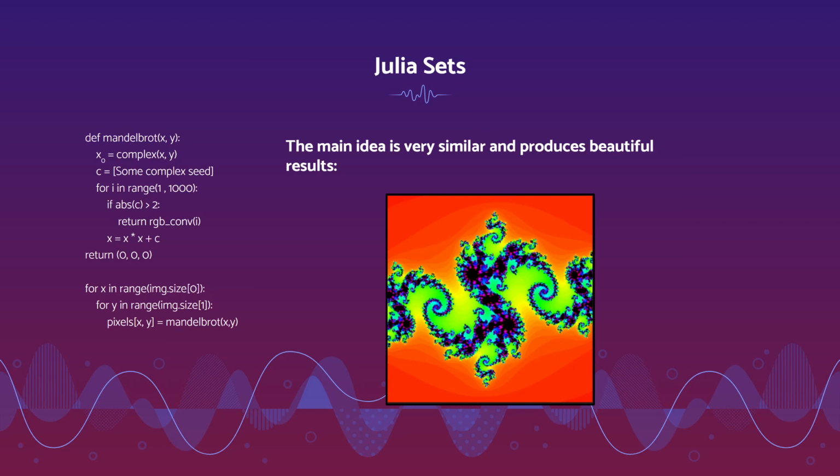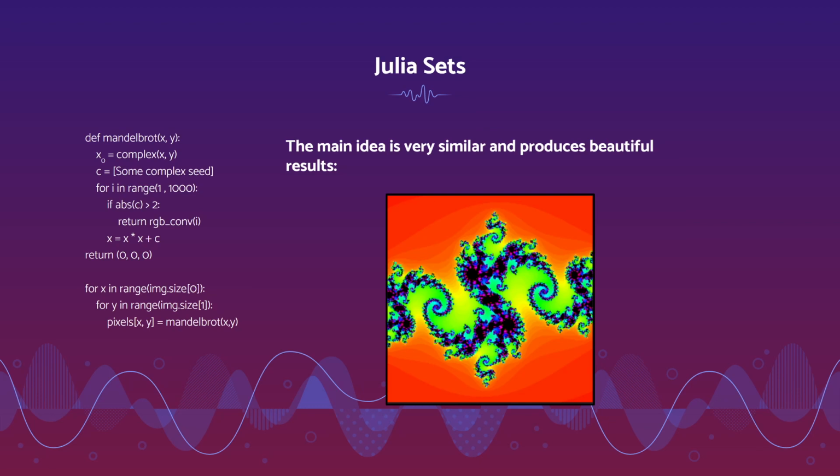It's pretty much the same idea, except x naught is now what previously determined c for the Mandelbrot set, and our new c is just some complex number that we decide before running the simulation.